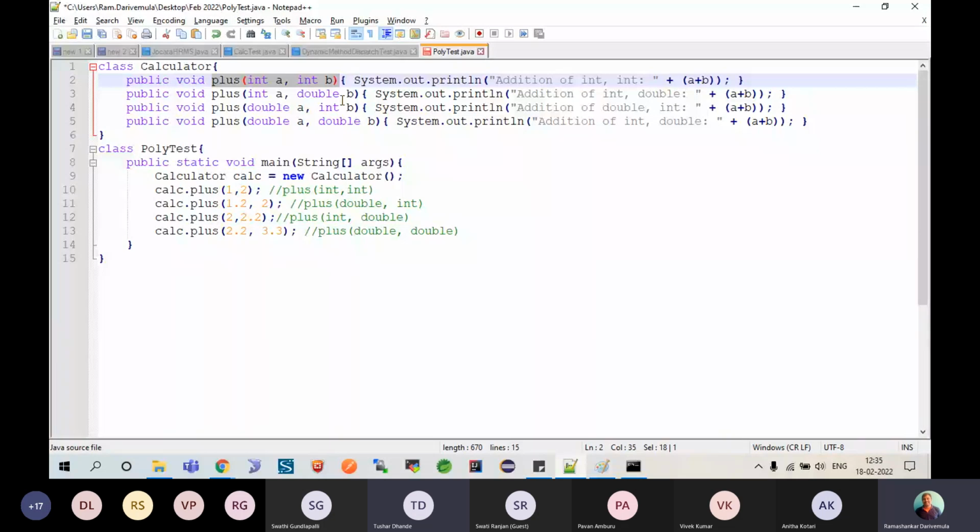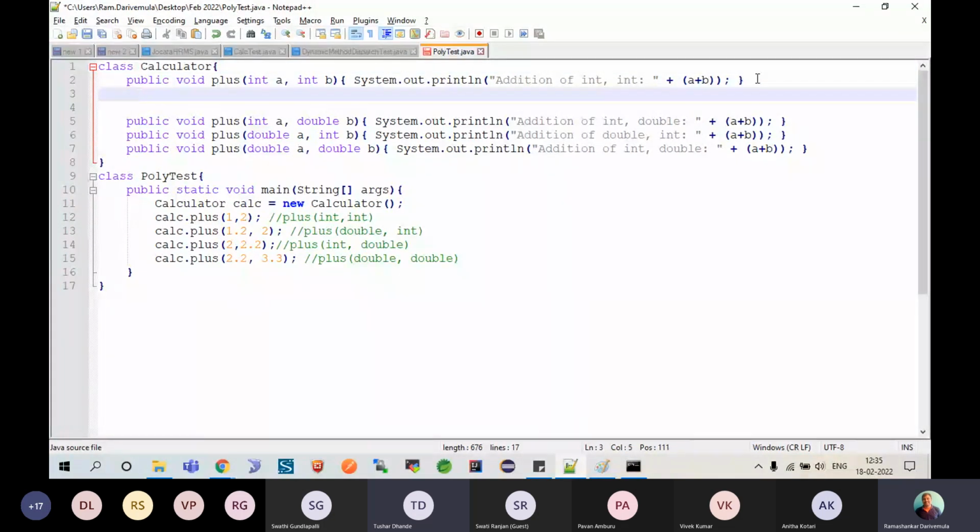Because of this reason, if you try attempting a method like this, which is possibly not practical to write, but if you try to say public int plus, which will take int a comma int b, and if you are trying to say return a plus b, still this is illegal, or I could say Java won't allow. Why won't it allow? Because how do you call this method at runtime?